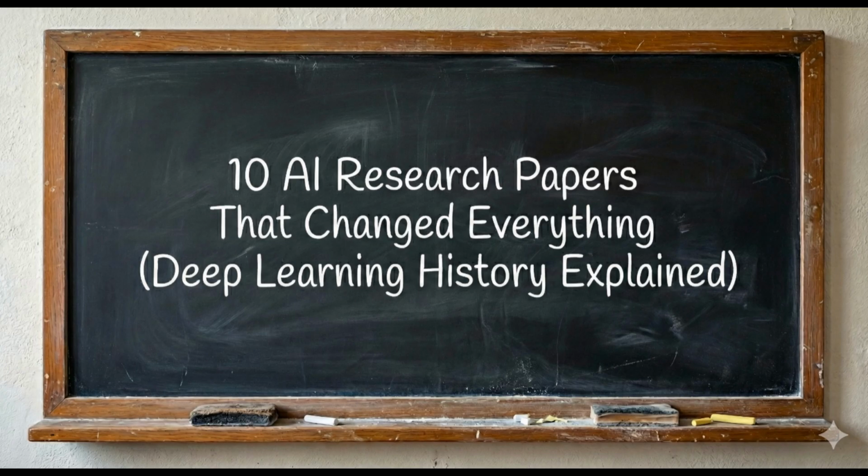And here's what's wild. Some of these papers almost got rejected. Some were ignored for years, but each one changed everything. By the end of this video, you'll understand how we got from basic neural networks to AI that can pass the bar exam. Let's dive in.